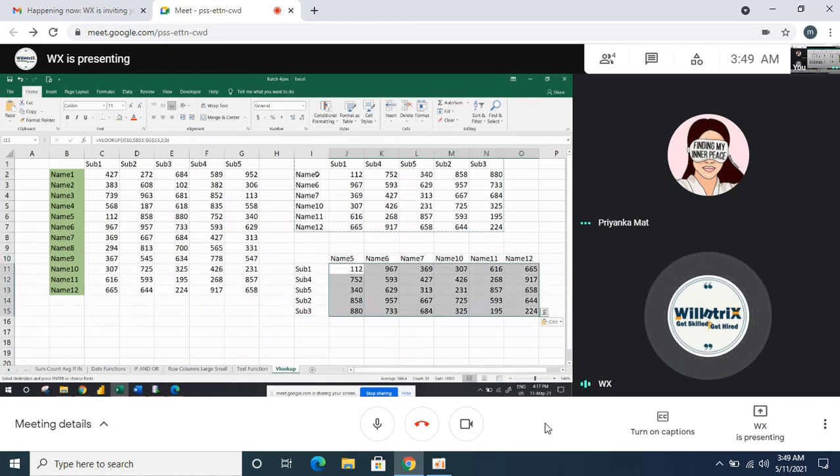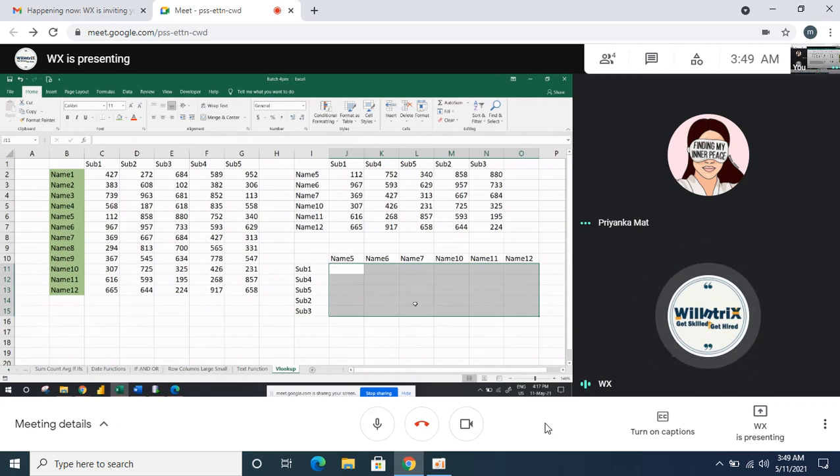This is a table now. This is the source data. From here to here, I need to fill the data, but the table structure is a little different. Correct?